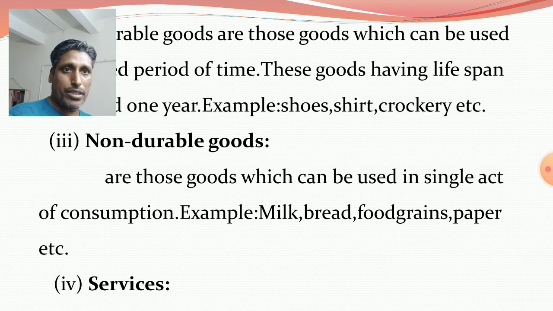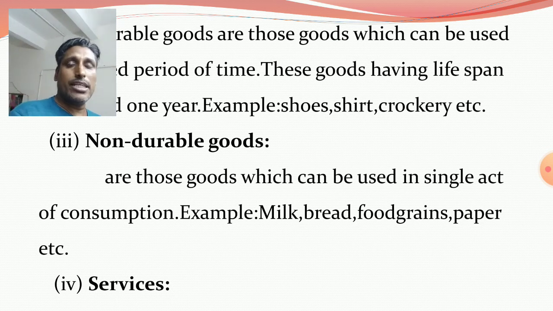Third one, non-durable consumer goods are those goods which can be used in a single act of consumption, basically some food items, milk, bread, food grains, paper, etc. These types of goods are non-durable goods.